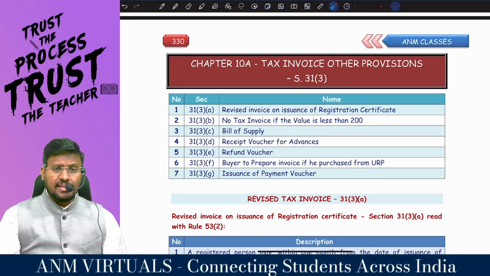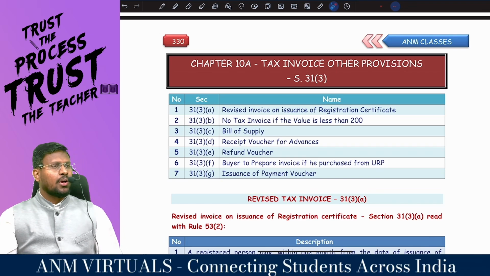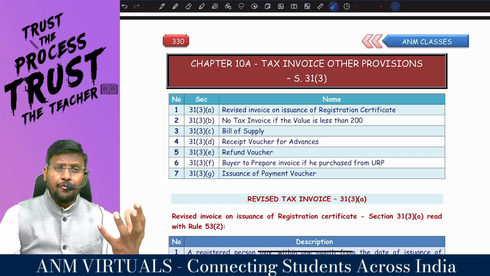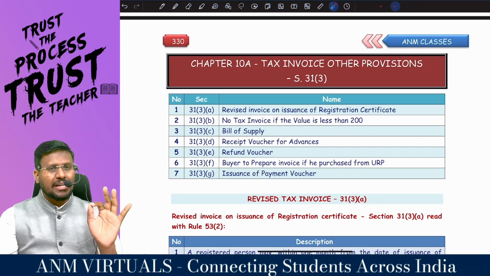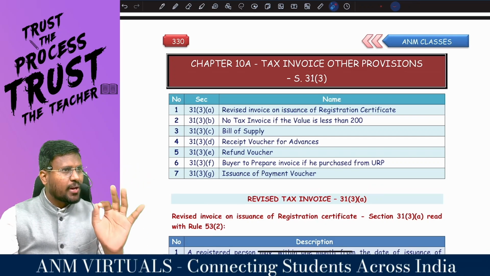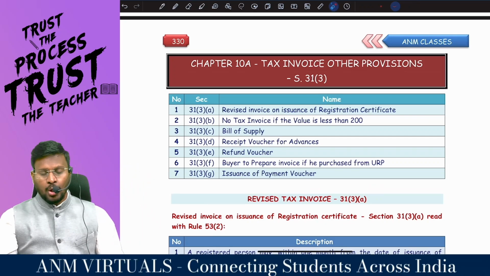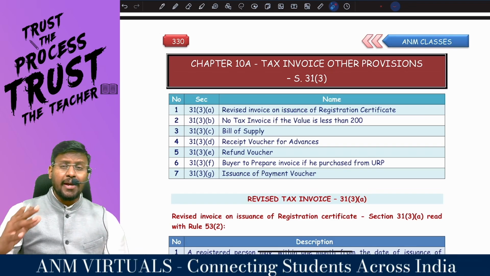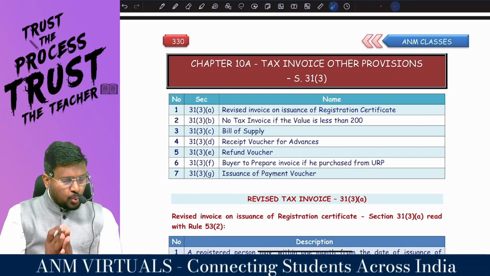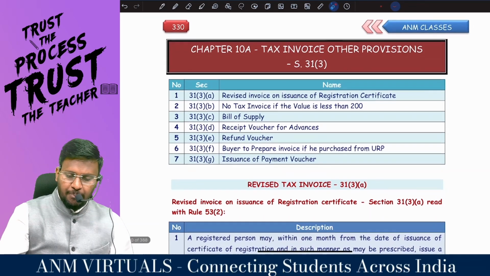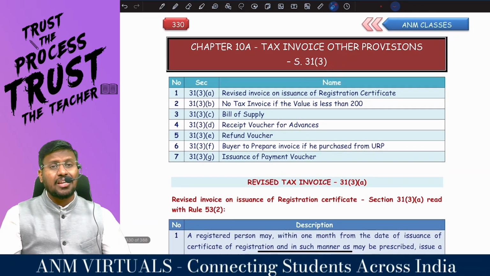Sir, in the last class, we talked about the time limit for issue of tax invoice if you are a supplier of goods, and the time limit for issue of tax invoice if you are a supplier of services. Today, whether you are a supplier of goods or a supplier of services, certain other provisions will be applicable for both of you. That's Section 31 subsection 3.